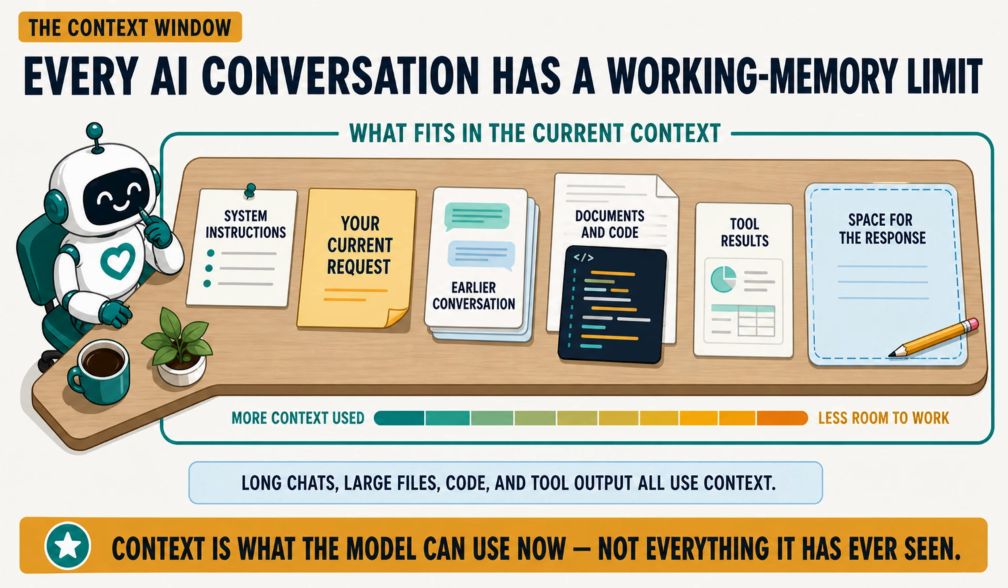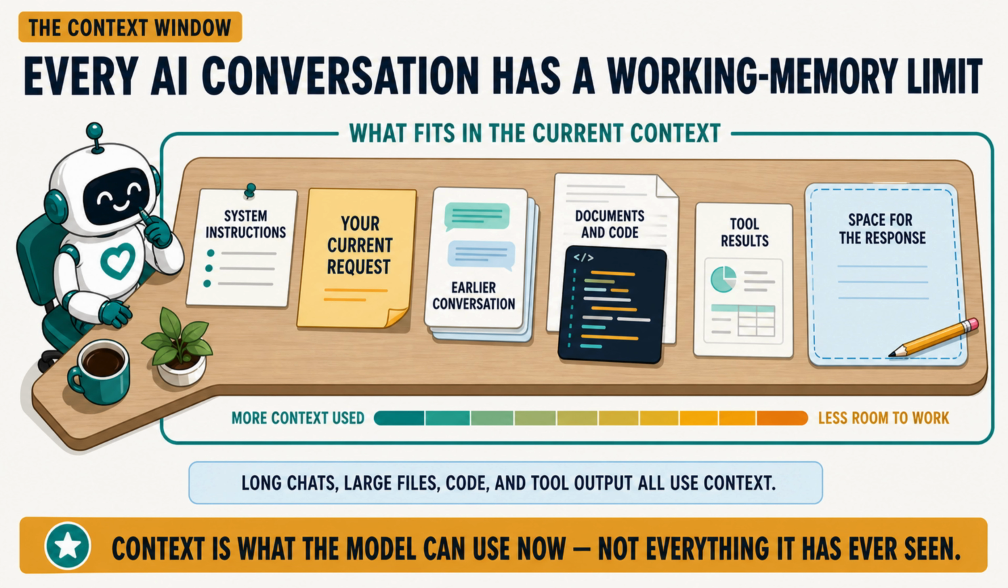As the desk fills, older details may be summarized or become less prominent. Long conversations, large files, and lengthy tool output can consume a great deal of context. A larger desk helps, but adding irrelevant material can still distract the model. Context is not everything the AI has ever seen. It is the information currently available for this task. Clear organization helps the model use that limited working space effectively.